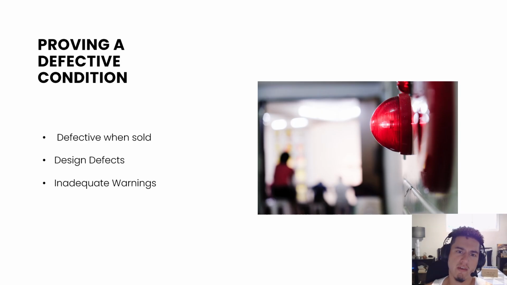But also with that are design defects, which can play a factor if there was an alternative safe design available, but just not chosen, in which case the defendant can be held liable. After that are inadequate warnings, which can play a role in deeming something defective, especially if harm could be reduced by a reasonable instruction or warning by the seller. But the seller has to warn the user of the harm if the product was misused.